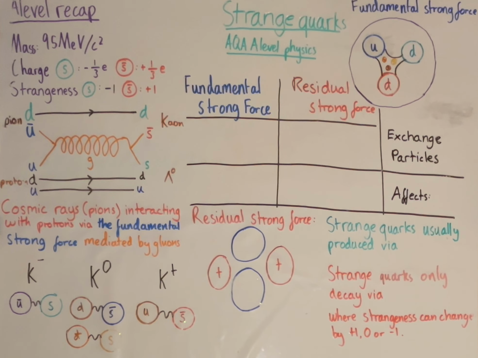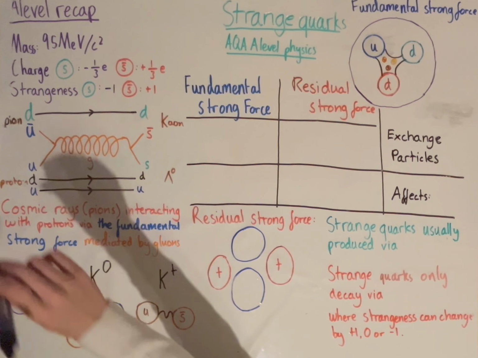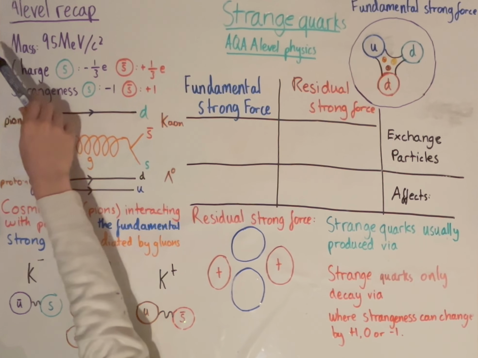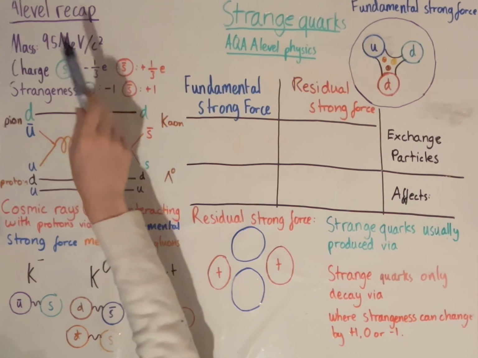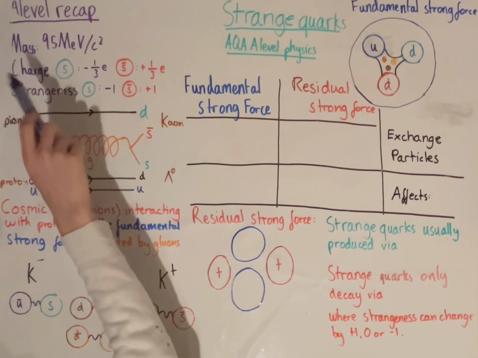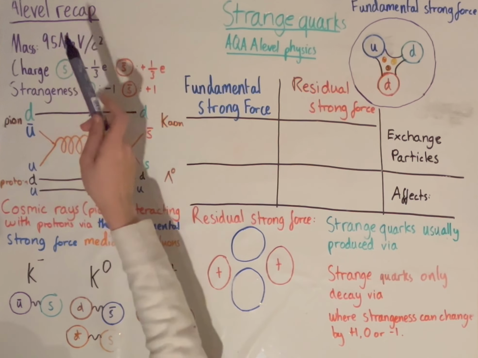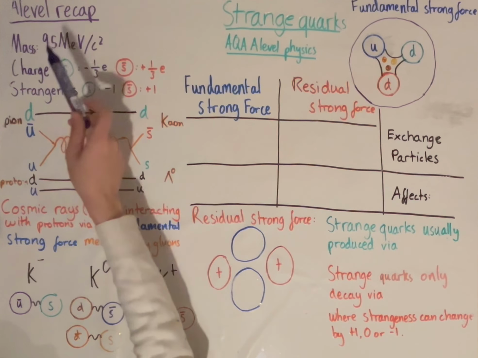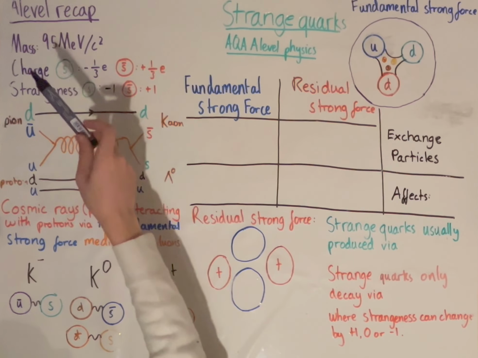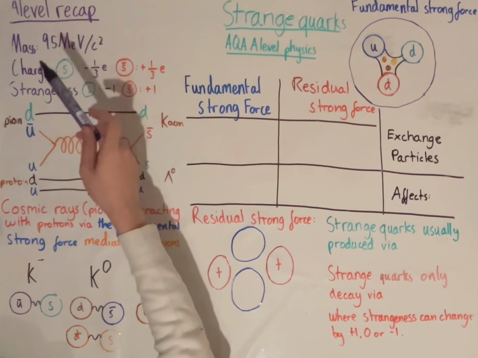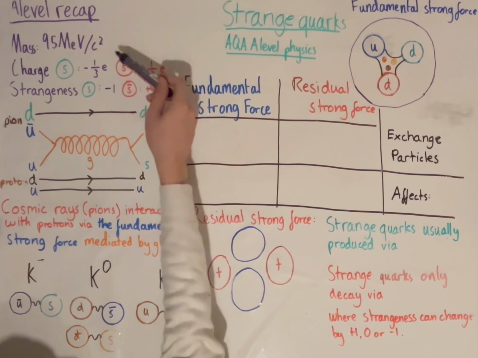So first, we'll go over a quick A-level recap. So we see that our strange quark has this mass. It is heavier than both an up quark and a down quark. Our strange quarks have charge -1/3. They have the quantum number strangeness, which is -1 for our strange quark, the opposite for our anti-strange quarks.